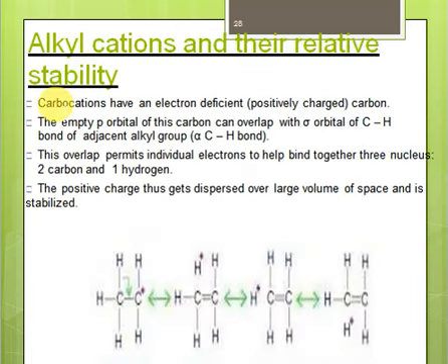Firstly, if we have alkyl cations and their relative stabilities, we can predict the stability of alkyl cations on the basis of hyperconjugation, right? So a carbocation has an electron-deficient carbon, that's carbon with positive charge, right? In order to stabilize this carbocation, we have to stabilize this positive charge. Means we have to remove this positive charge from carbon. So how can we do that? Let's see that we can apply hyperconjugation on that.